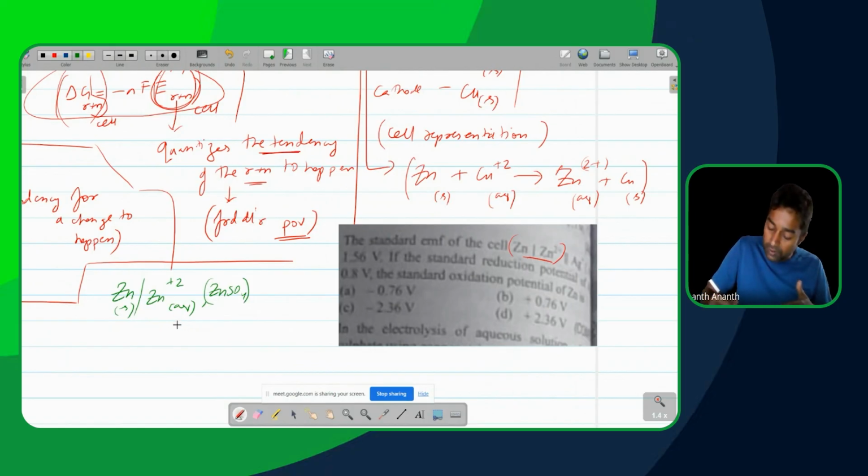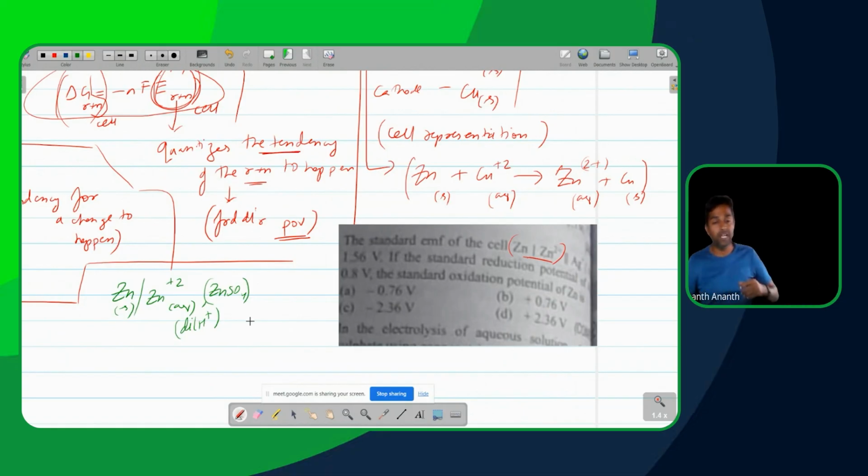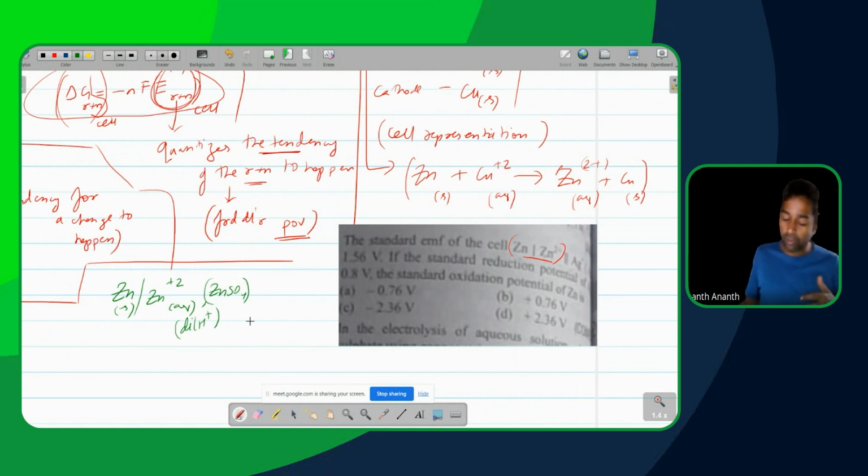And you can also add one more tiny mention here, dilute H+, because there's usually a few drops of dilute H+ present in the solution here. Why do we usually have a little bit of dilute H+? It helps in increasing the conductivity of the solution. It helps in increasing the flow of the ions in the solution. We'll talk about that when we come to the conductance discussion.